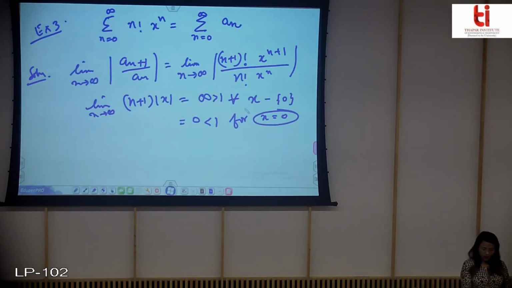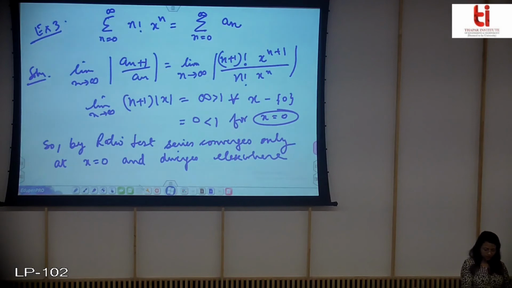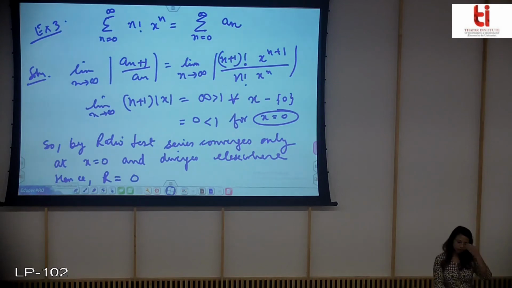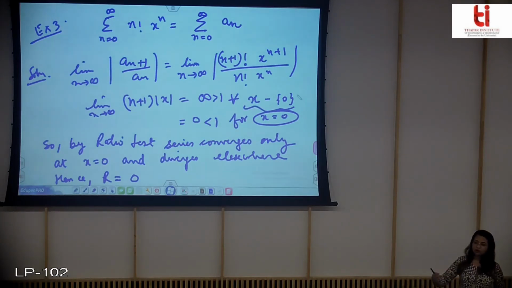So what will we write? It diverges elsewhere, hence r is equal to 0. So here the series converges absolutely for one value of x, that is x is equal to 0, and it diverges for other values of x. And here the radius of convergence is 0 and the center is also 0. So this completes all the analysis for this series.